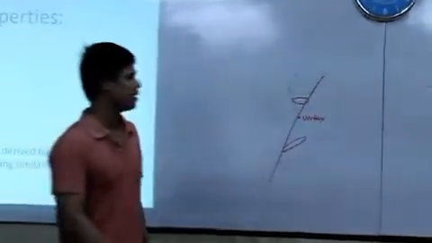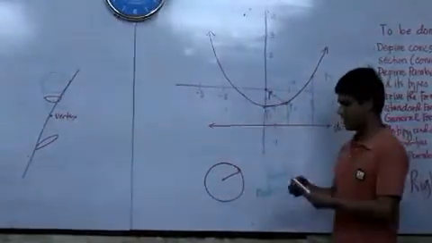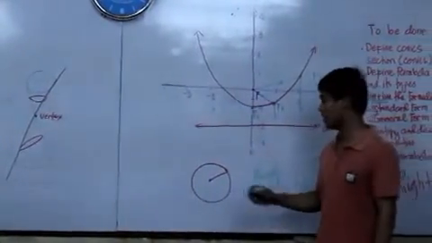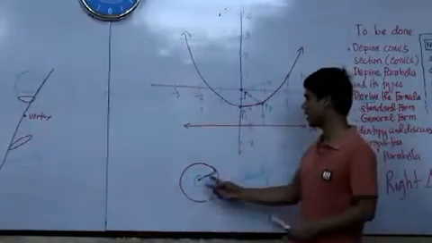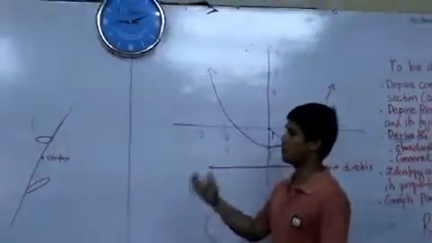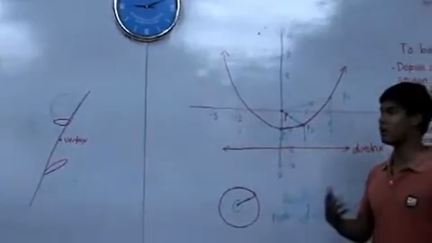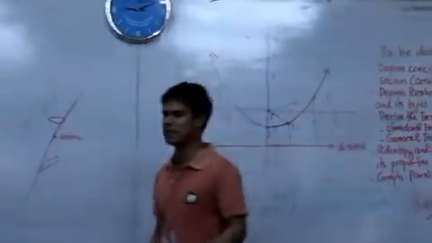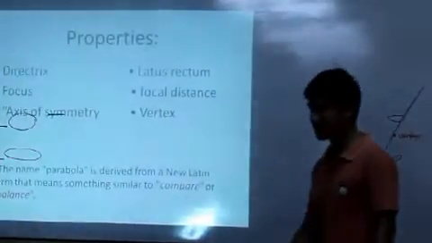Now, same thing with the circle: the two important properties of a circle are the center and the radius, and these are needed in order for us to graph our circle completely. So for a parabola, there are also properties that we need to identify in order to graph it completely. These are the directrix.